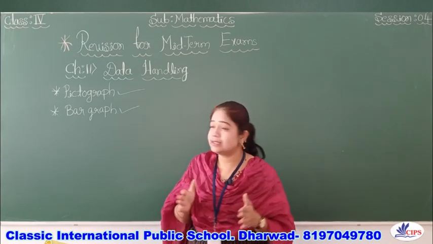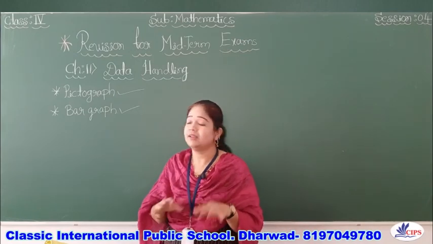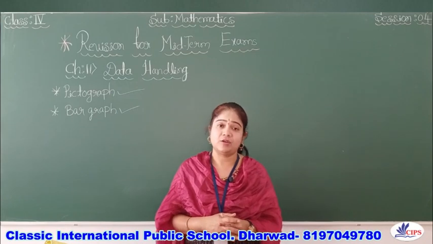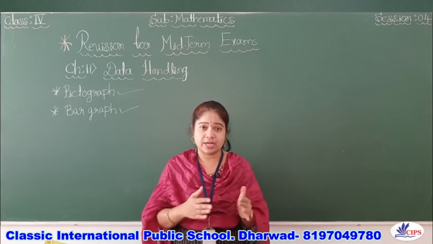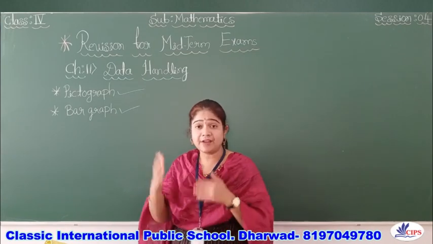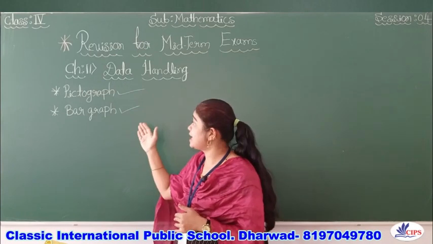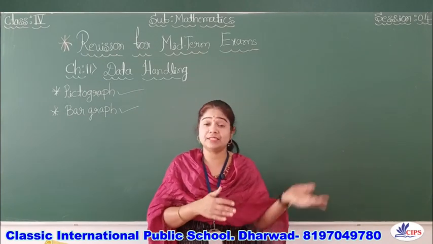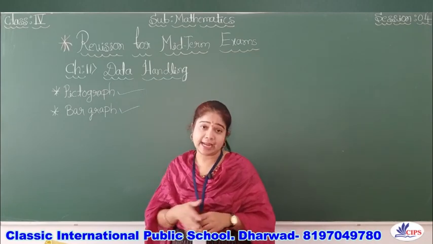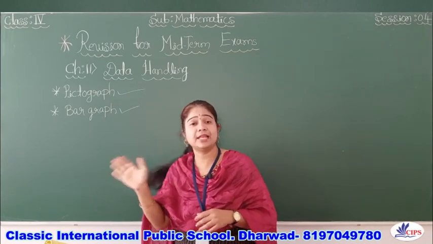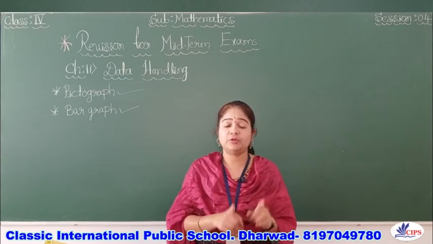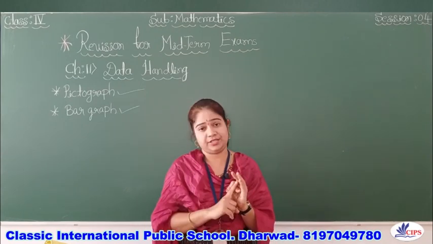Only 4-5 marks or 1 mark questions will be given on this. So try to define the terminologies as well as refer to the examples and previous videos about data handling, pictograph and bar graph. Refer to the textbook, exercise and practice sheet.